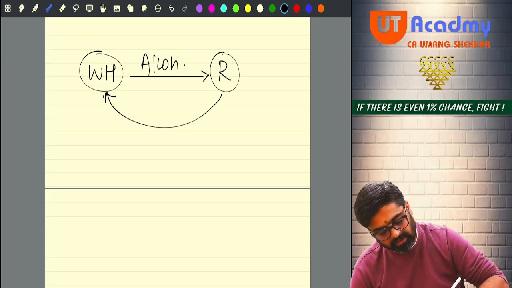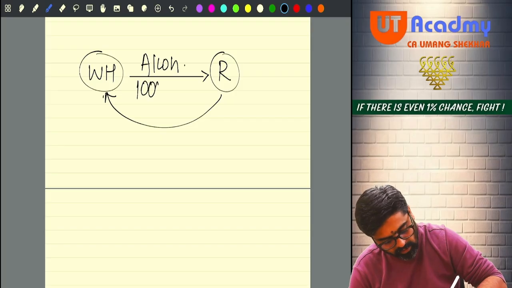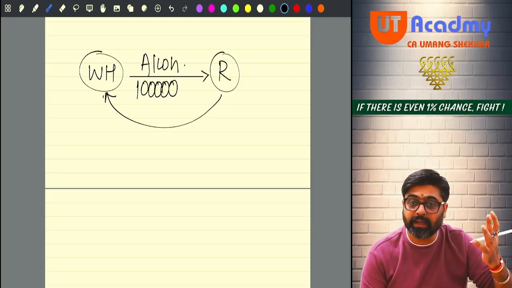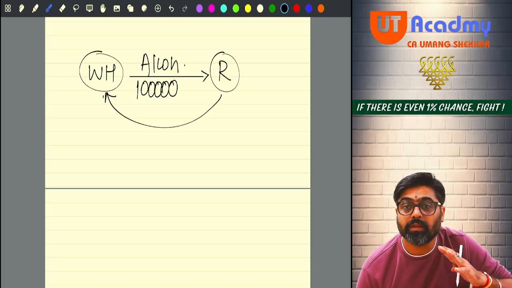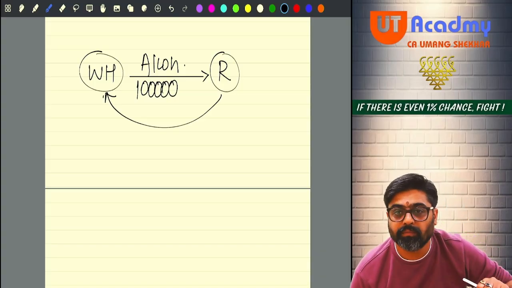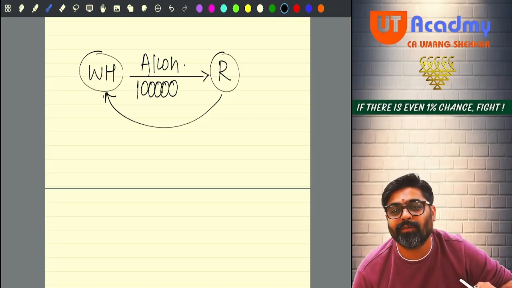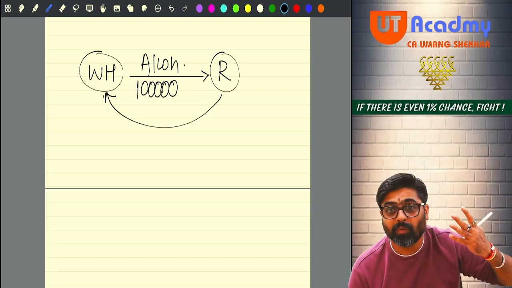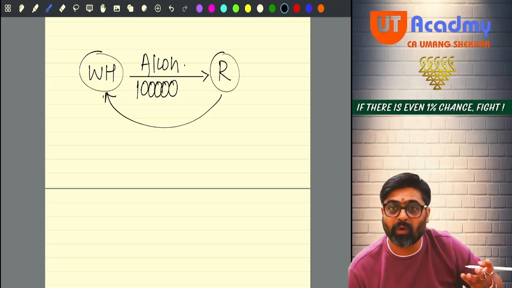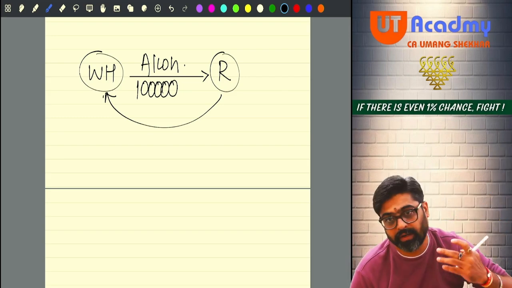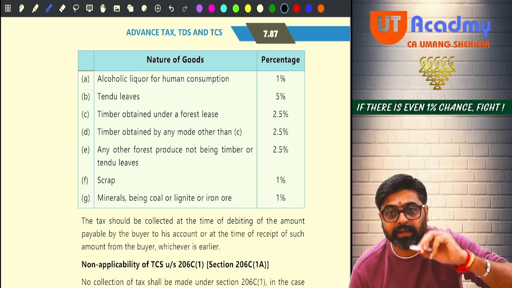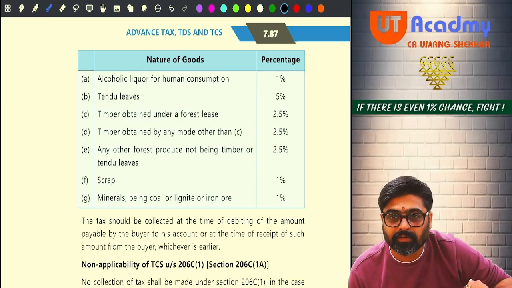For example, the selling price was 1 lakh rupees. So the retailer is buying alcohol worth 1 lakh rupees from you. Very good. So what is the TCS rate? 1%.